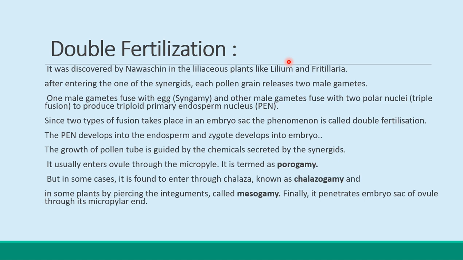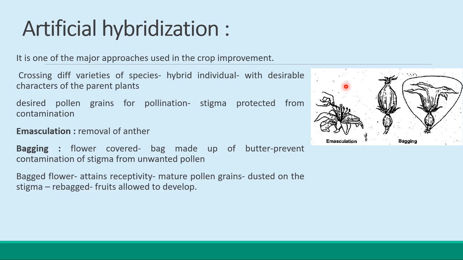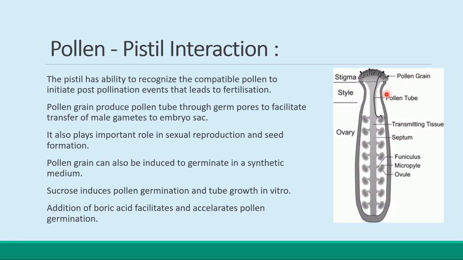After a pollen grain has reached the surface of the stigma, it of course germinates and forms a pollen tube, which penetrates the stigma, style and ovary chamber and then enters the ovule.